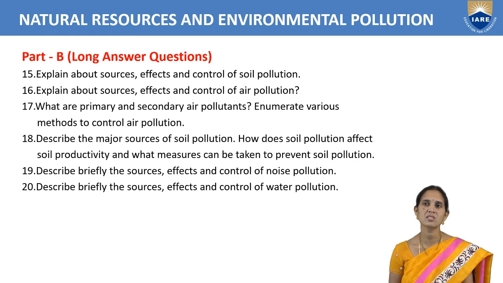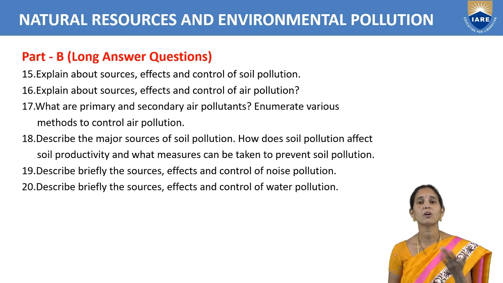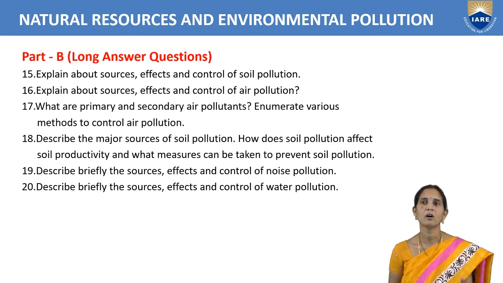Next, explain about sources, effects and control of air pollution. What are the sources of air pollution? We know already, that is primary pollutants and secondary pollutants. Effect of air pollution: who is affected? Due to air pollution, the health of human beings will be affected. Effect on plants, effect on materials also. And how to control? Here we have to use gaseous filters, which will absorb the pollutants and clean the air.